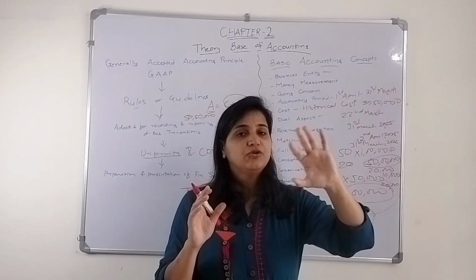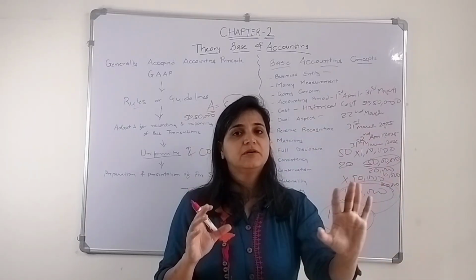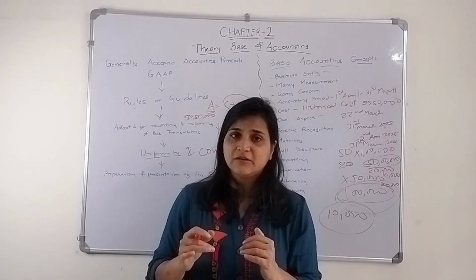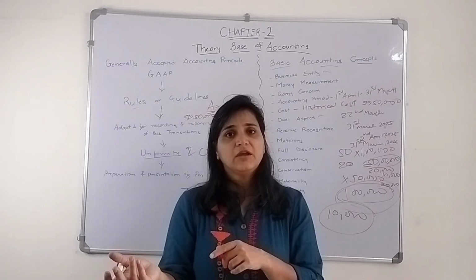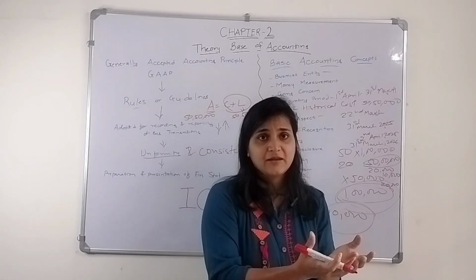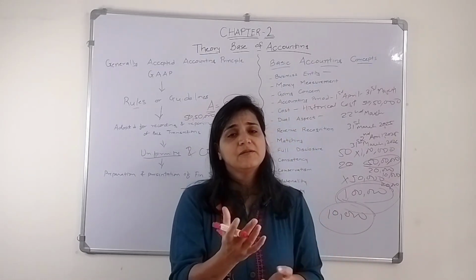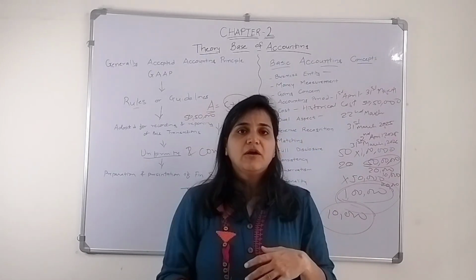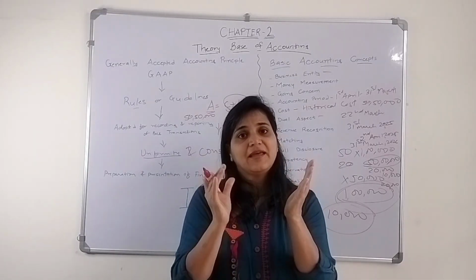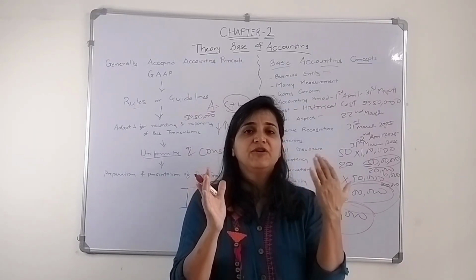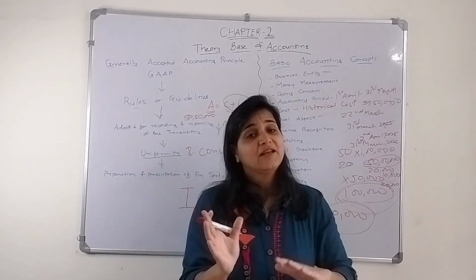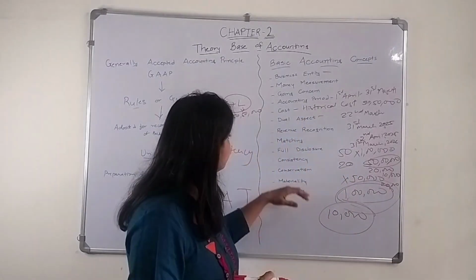Now, let's say he forgot to pay the salary to that particular person for 2 months. That is an expense for this entity. Maybe he pays it in the month of April, but that is his expense. He has to pay that salary. So that expense will be recorded in the books for this particular year. It has to be matched. The expenses incurred and the revenue earned for that year have to be matched. That is what the matching concept says.